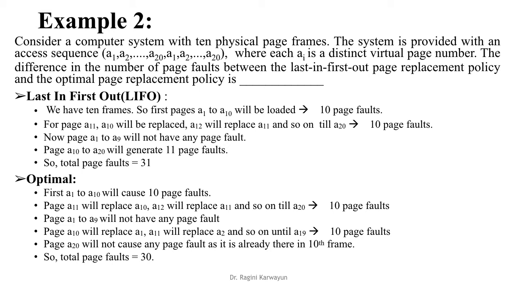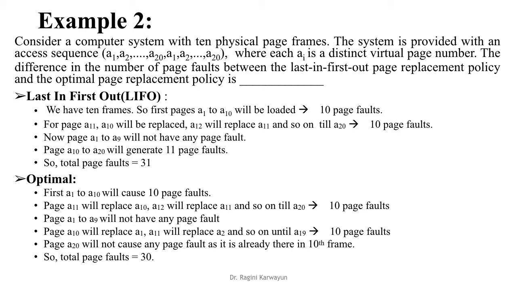Now pages A1 to A9 will not have any page fault because they are already there in the memory. So A10 to A20 will generate 11 page faults. Okay, so total number of page faults is 31.